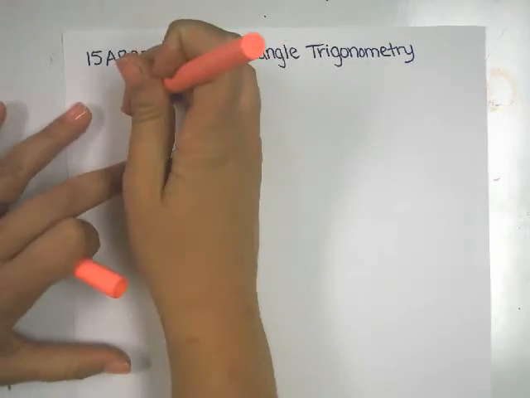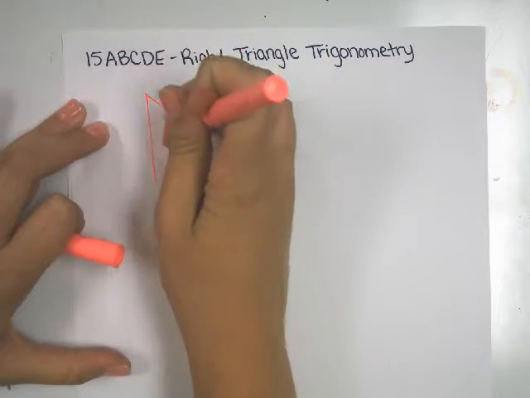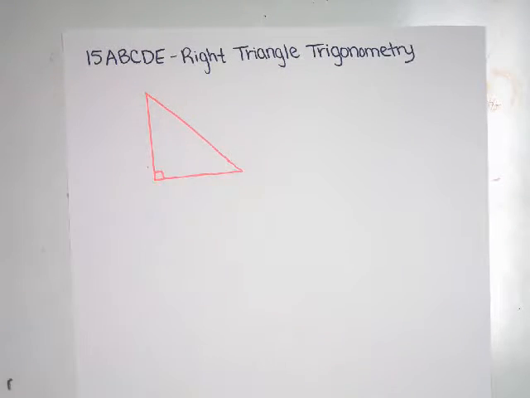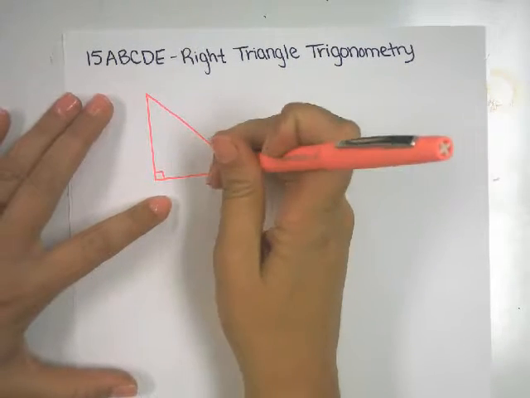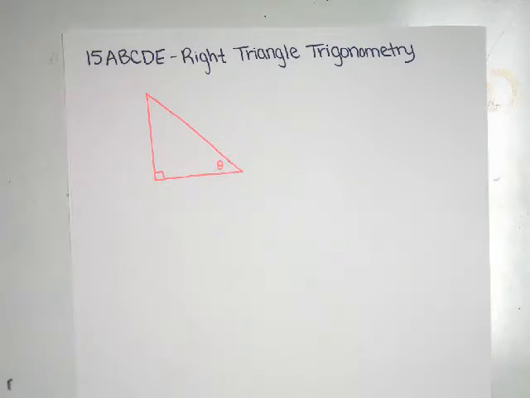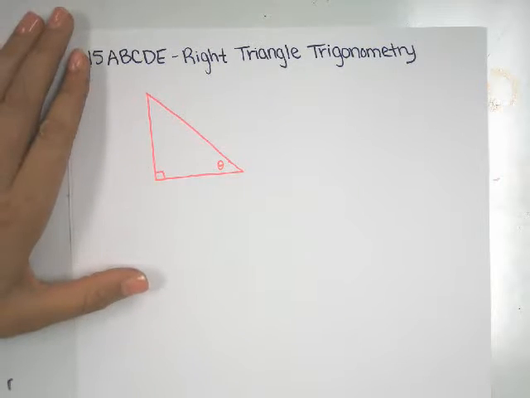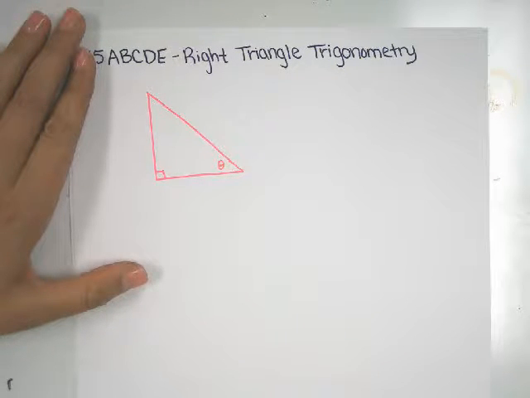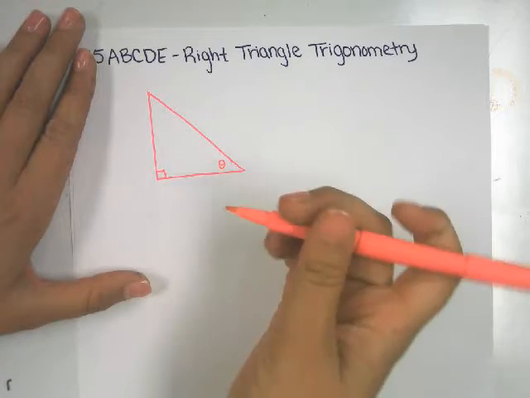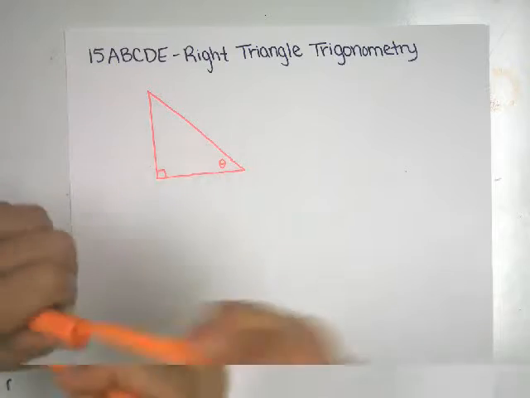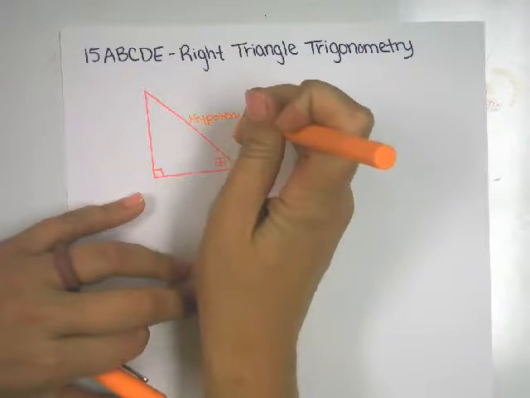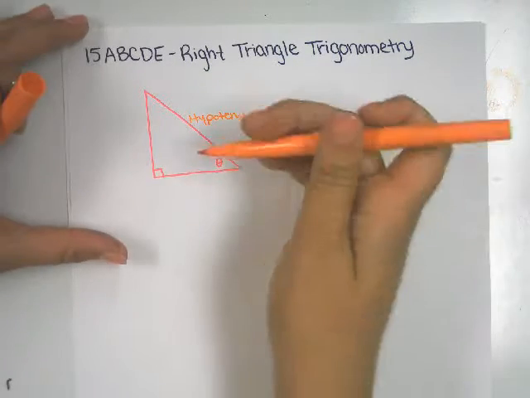So whenever we have a right triangle, there are relationships between the sides and angles that remain constant. So here's my right triangle. If we called this angle theta, meaning that's our reference angle, the angle that maybe we know, we can label our triangle off of this angle. So first, I always label the hypotenuse first because it never changes. So the hypotenuse is across from the right angle. It's also the longest side. So this side is the hypotenuse.